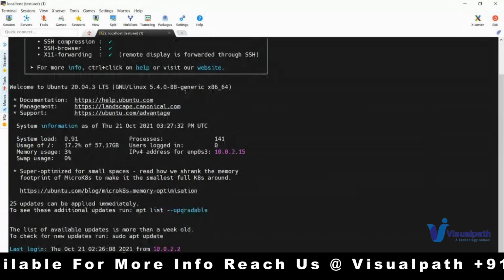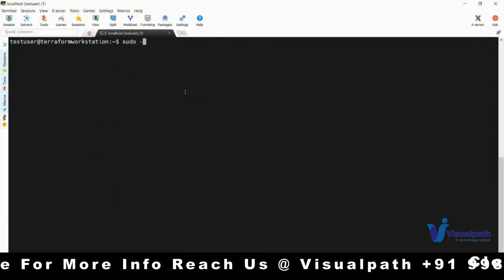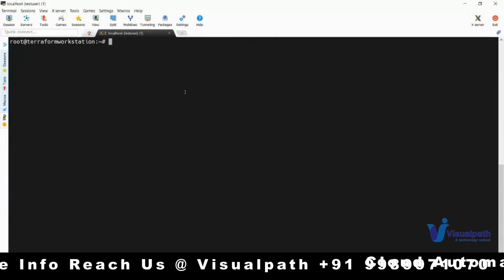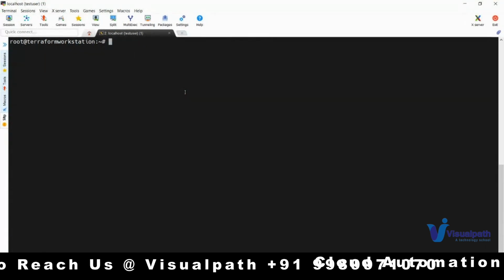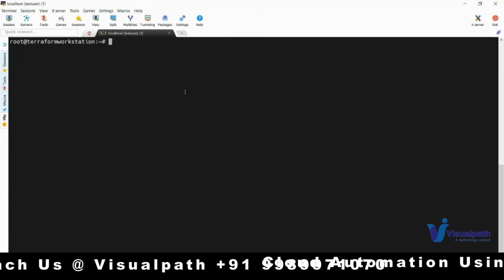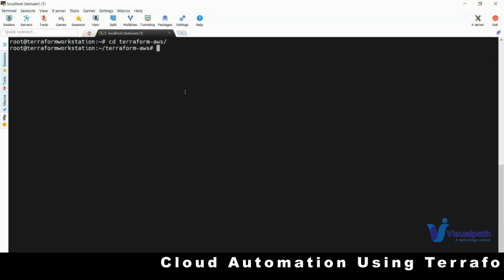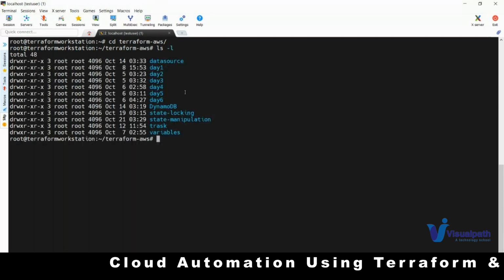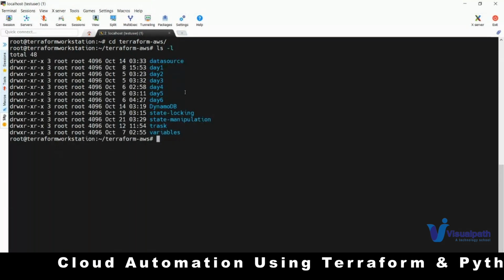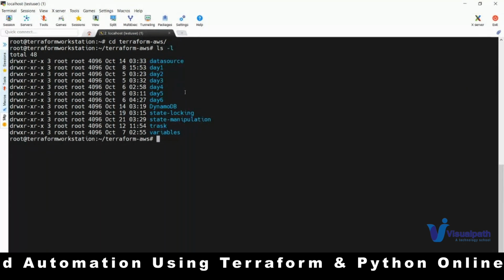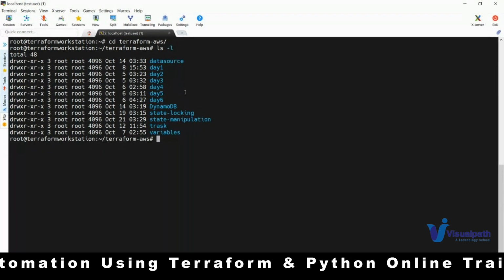Let me switch to the root user because all my configuration files are stored over there. This is the same VM which I used for my lab for my previous batch. Every time I used this Terraform AWS directory to store all my daily tasks, which I used to show them. You can see, so many things which I've done. We will take a simple example. I will go to one of them.